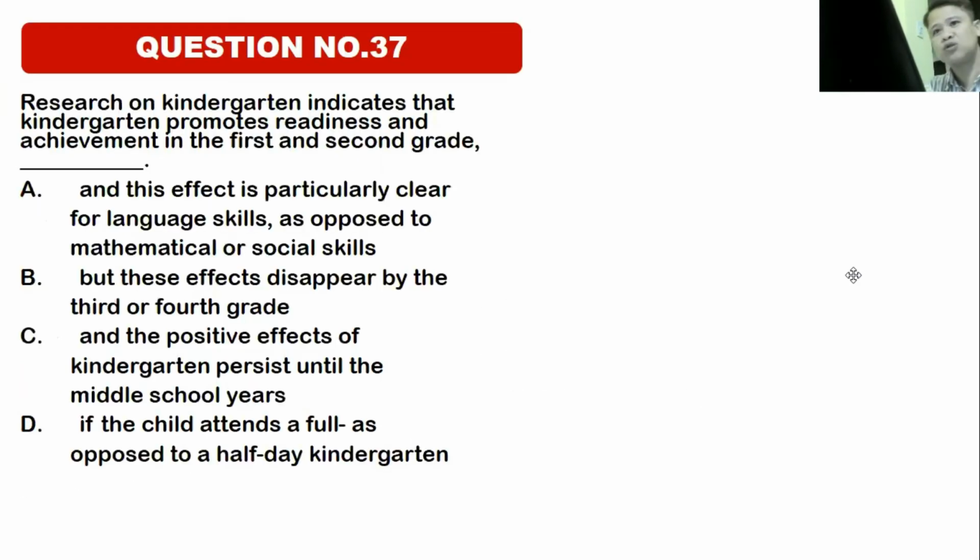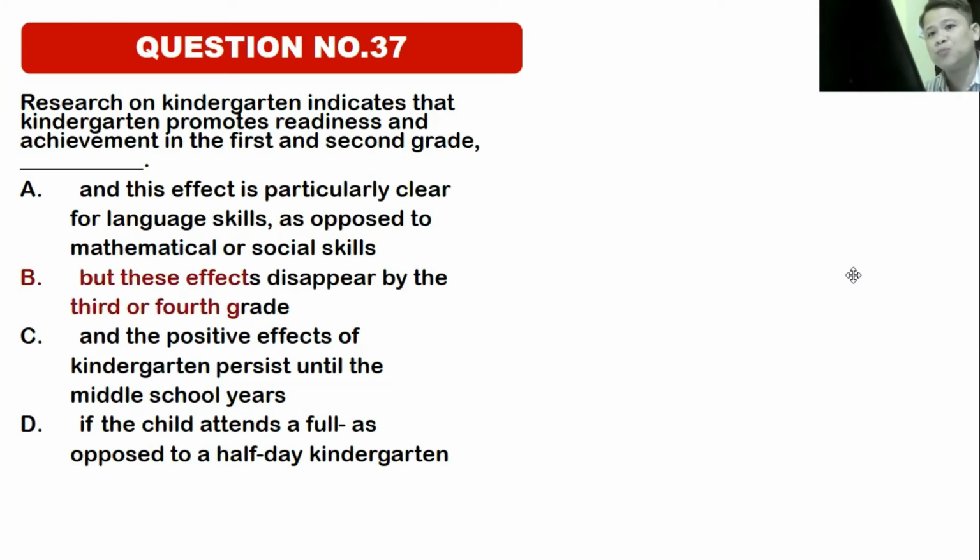Question number 37. Research on kindergarten indicates that kindergarten promotes readiness and achievement in the first and second grade, A. And this effect is particularly clear for language skills as opposed to mathematical or social skills, B. These effects disappear by the third or fourth grade, C. And the positive effects of kindergarten persist until the middle school years, D. If the child attends a full as opposed to a half-day kindergarten.